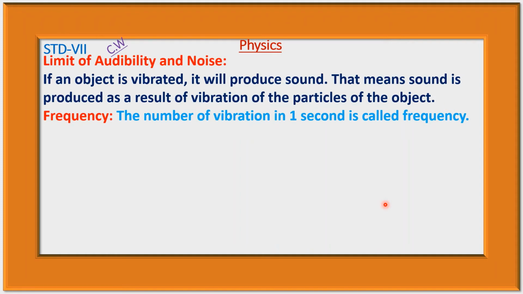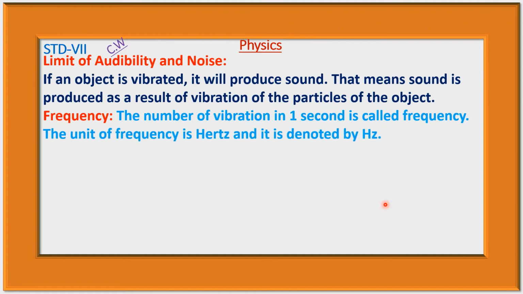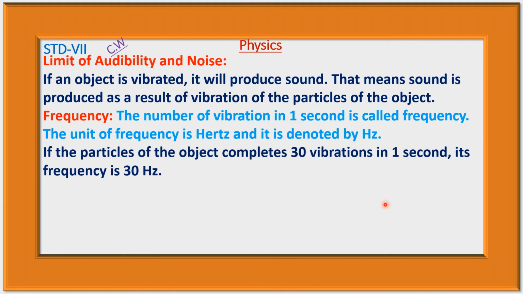Frequency. The number of vibrations in 1 second is called frequency. That means if an object completes 10 vibrations in 1 second, its frequency is 10. The unit of frequency is hertz, and it is denoted by Hz. If the particles of the object complete 30 vibrations in 1 second, its frequency is 30 hertz. That is, the number of vibrations in 1 second is known as frequency.